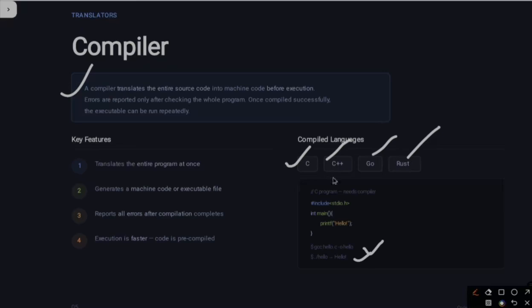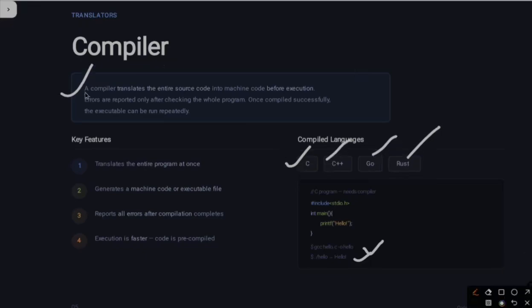Okay, it is a C program that needs a compiler. This is the source file given, and this is the machine code given, because in the print there will be output only hello, no other work. It may be a machine code that is used by the computer to understand what to do and how to do.